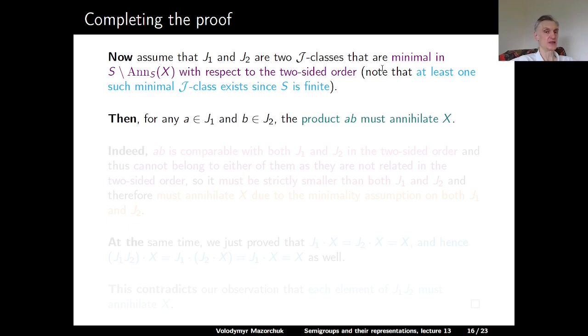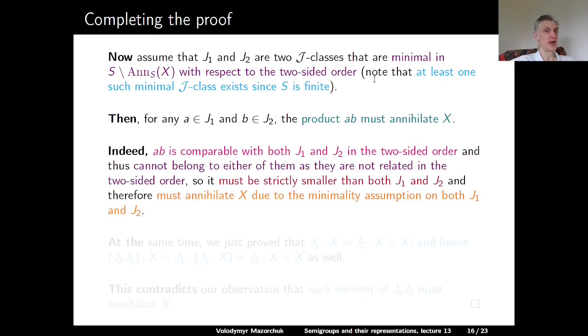Then, for any element A in J1 and B in J2, the product AB must annihilate X. So it should be less than or equal to J1, and it should be less than or equal to J2. But J1 and J2 are not comparable due to our assumption of minimality in the two-sided order. So AB must be strictly smaller than both J1 and J2, and therefore it must annihilate X.